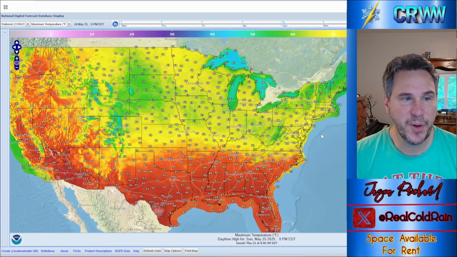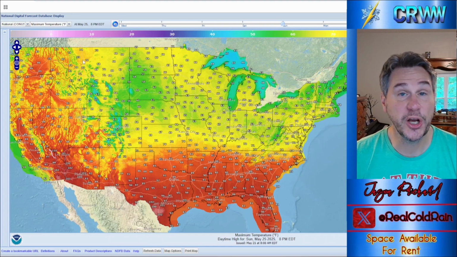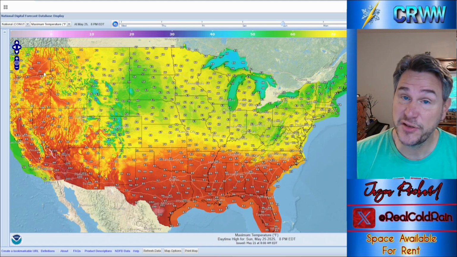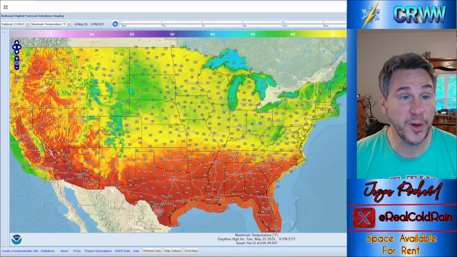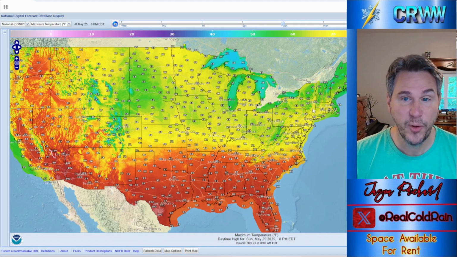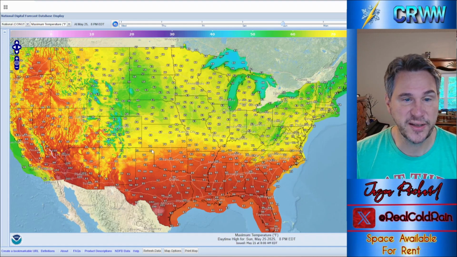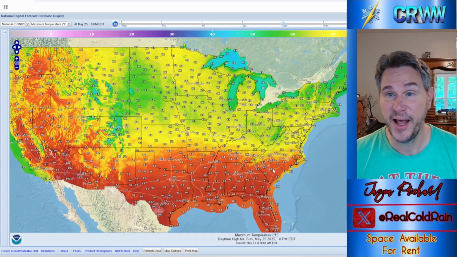And then Sunday, much the same story. A big ridge starts to go up here in the west, and that will mean 80s for you all if you're traveling out for the weekend. It's going to be a hot end of the weekend out west. Finally, New England starts to warm up a little bit, 60s across much of the north, 70s in the center of the country, 80s and 90s to the south.